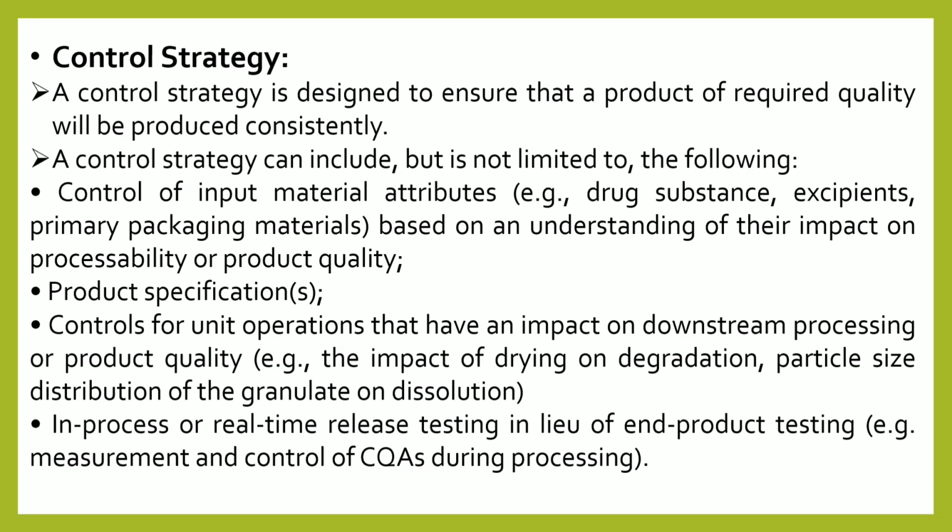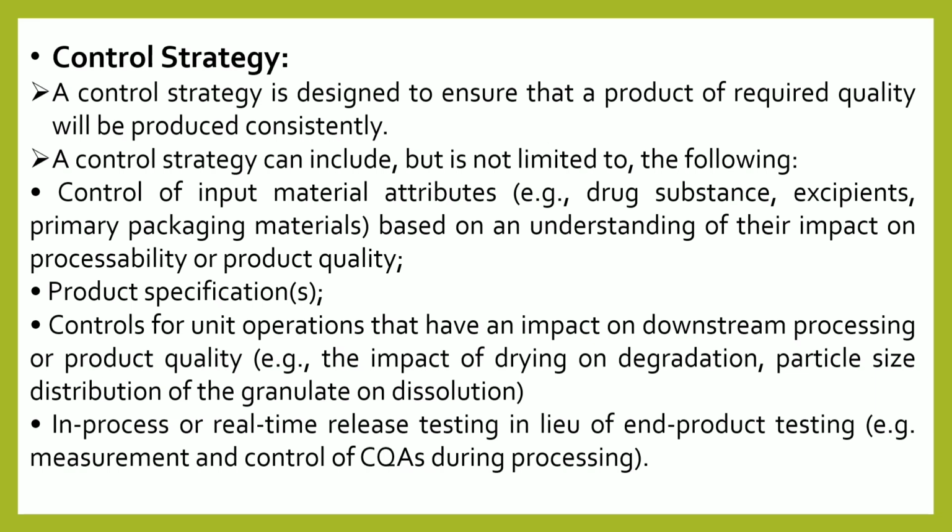Develop the control strategy. Control strategy is designed to ensure that the product of required quality will be produced consistently. Means your product should be manufactured in such a way that the product quality is met in a consistent manner.